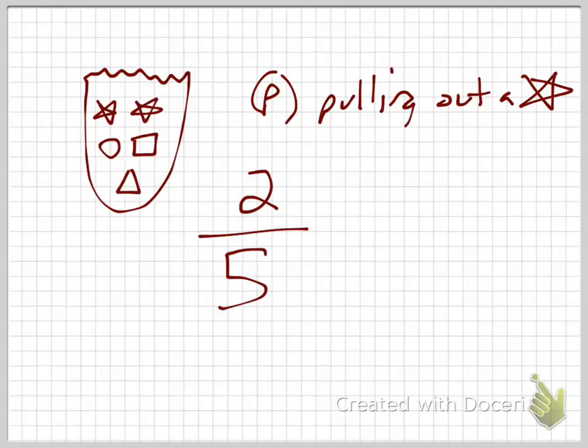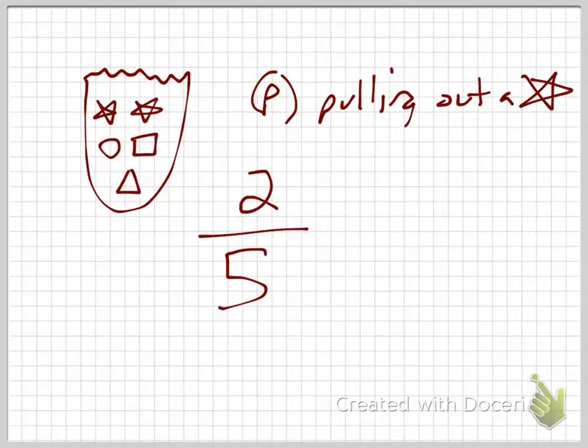Even in this situation, is it likely that you're going to pull out a star? Do you guys all know what the word likely means? Likely means that it probably is going to happen. It means that there's a bigger than 50-50 chance. Is it likely that I'm going to pull out a star? No. There's only 2. It's 2 out of 5. Is 2 out of 5 more or less than half? Less. So is it likely that I'm going to pull out a star? No. Is it likely that you're going to lose this? If you reach your hand in there and you pull out something, you're probably not going to win, that you're going to lose? Yes. Does that make sense? Okay.